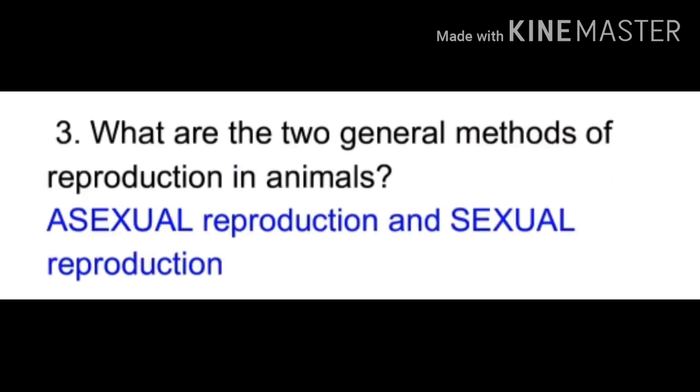Question number 3. What are the two general methods of reproduction in animals? The answer is asexual reproduction and sexual reproduction. These are the two general methods of reproduction in animals.